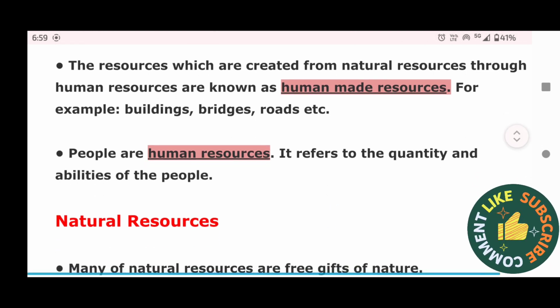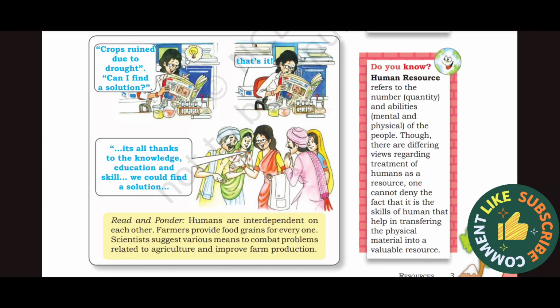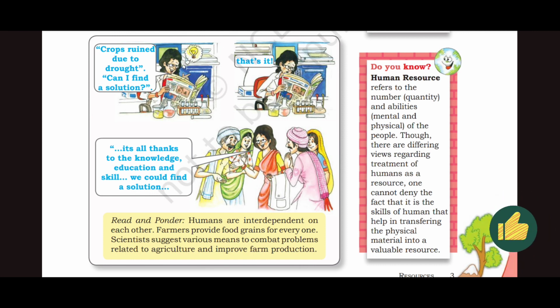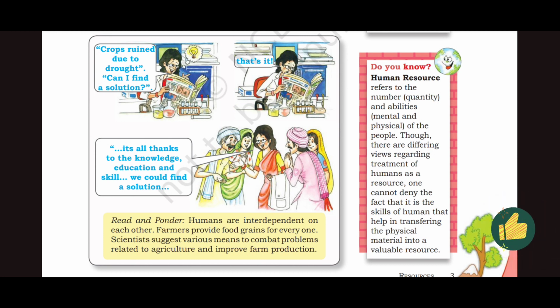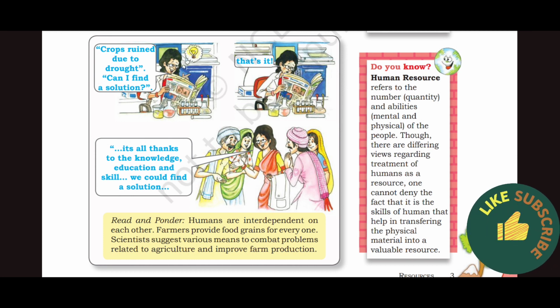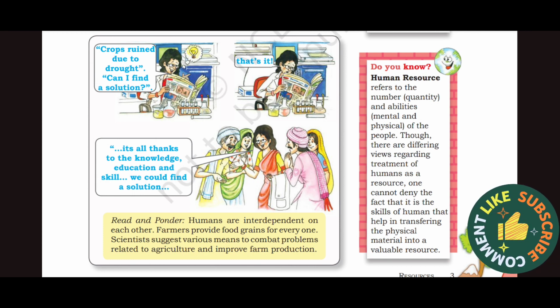People are human resources. It refers to the quantity and abilities of the people. Human resources refers to the number, that is quantity, and abilities, mental and physical, of the people. Though there are differing views regarding treatment of humans as a resource, one cannot deny the fact that it is the skill of humans that helps in transforming the physical material into valuable resource.